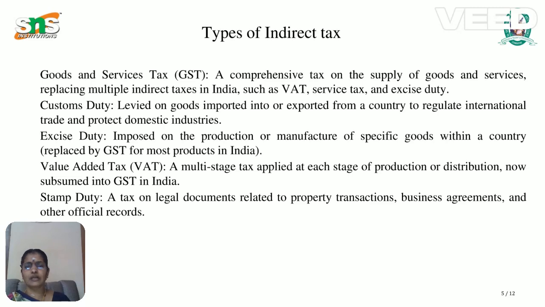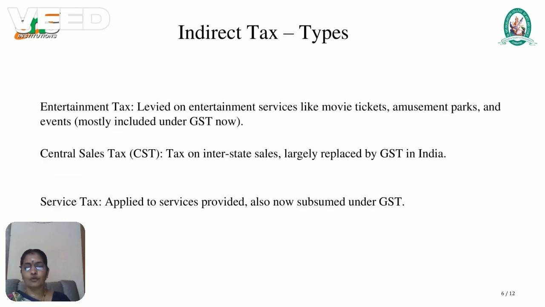Stamp duty is a tax on legal documents related to property transactions, dealing in property, business agreements and other official records. Then entertainment tax. That's a tax levied on entertainment services like movie tickets, amusement parks and events conducted for some purpose. Mostly included under GST. Now all entertainment taxes come under the GST.